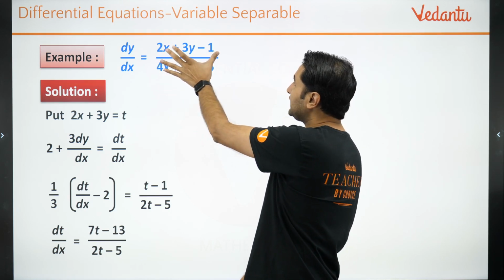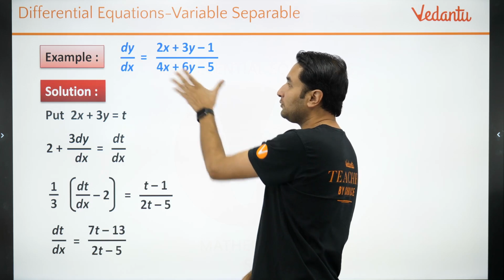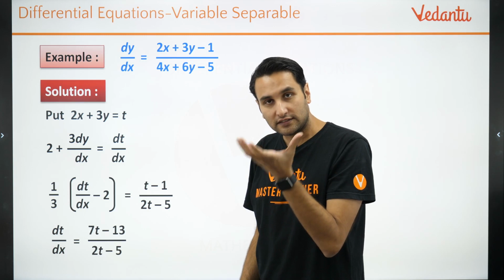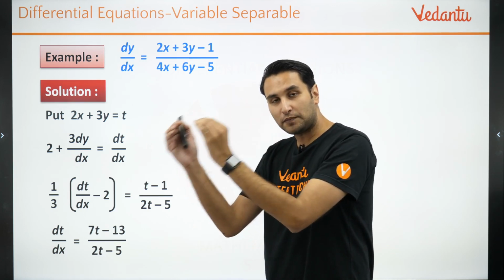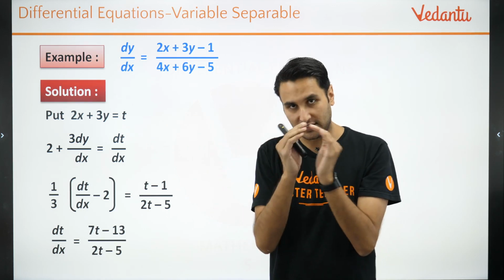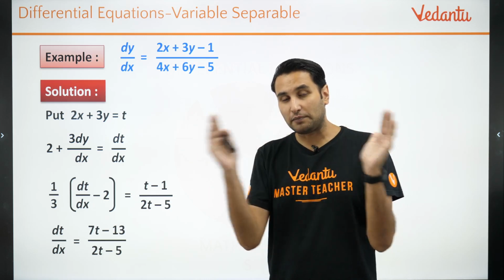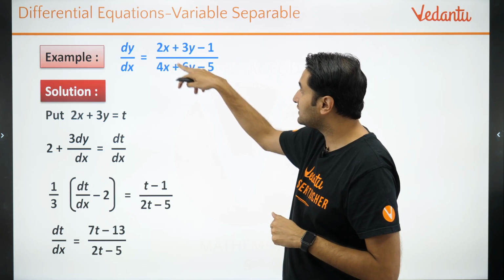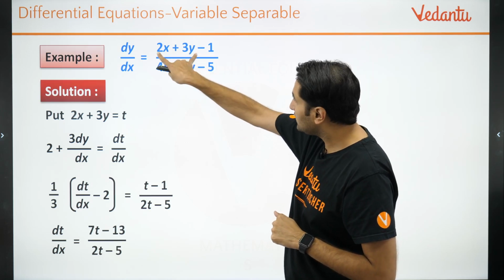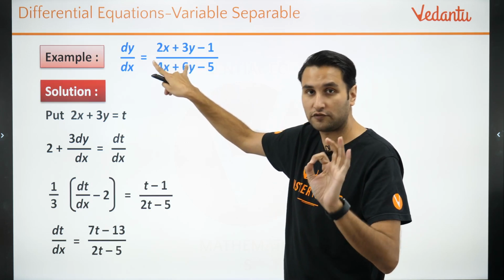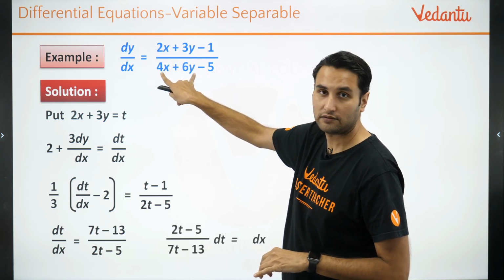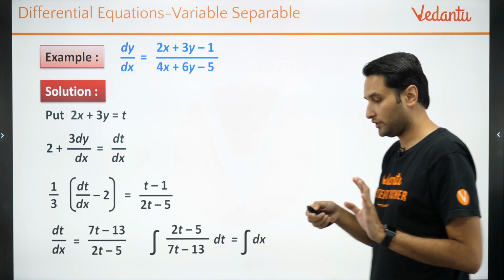It will be difficult to write in the form of t, because what is repeating, just identify. It is very simple to see that 2x plus 3y is repeating here. So it's very easy and not confusing to put 2x plus 3y is equal to t, because then this becomes 2t. This is very important, clear.